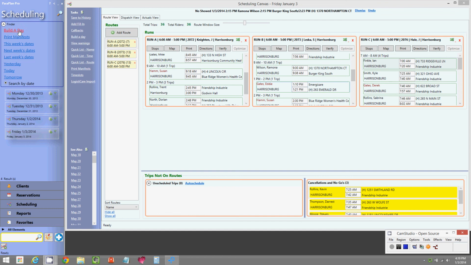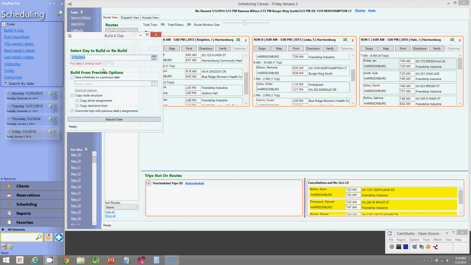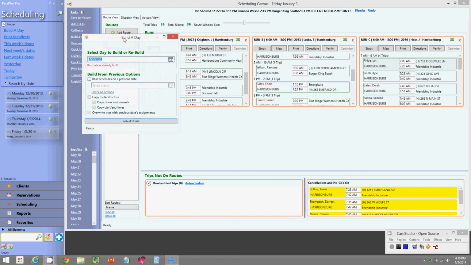So how you do that is you will go to build a day, and I have already built next Friday, but I'm just showing you this as an example. If we were getting ready to build the day, meaning just make it active for scheduling, we can select build from previous options below it and build it from a week previous, which is today, and copy the route structure, the driver assignments, and everything. So we basically will take any of the rides that went today and assign them to the same route next Friday if they go that next Friday.